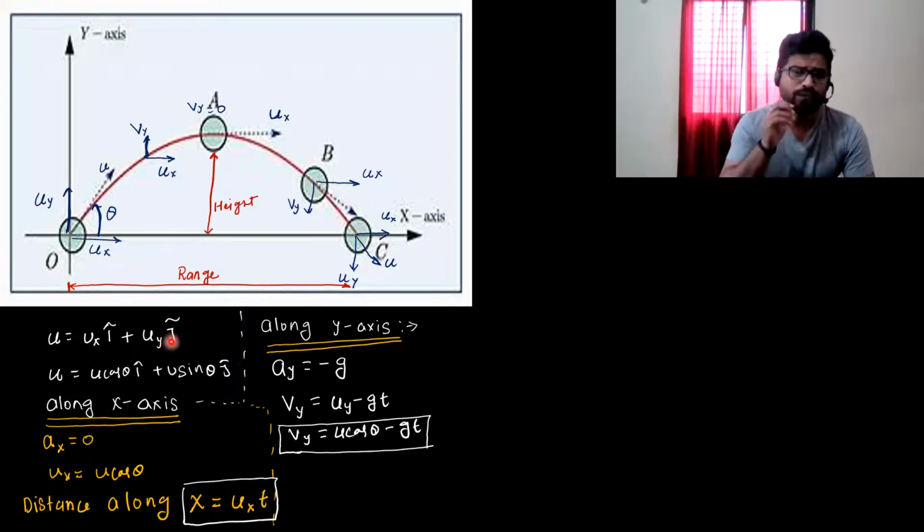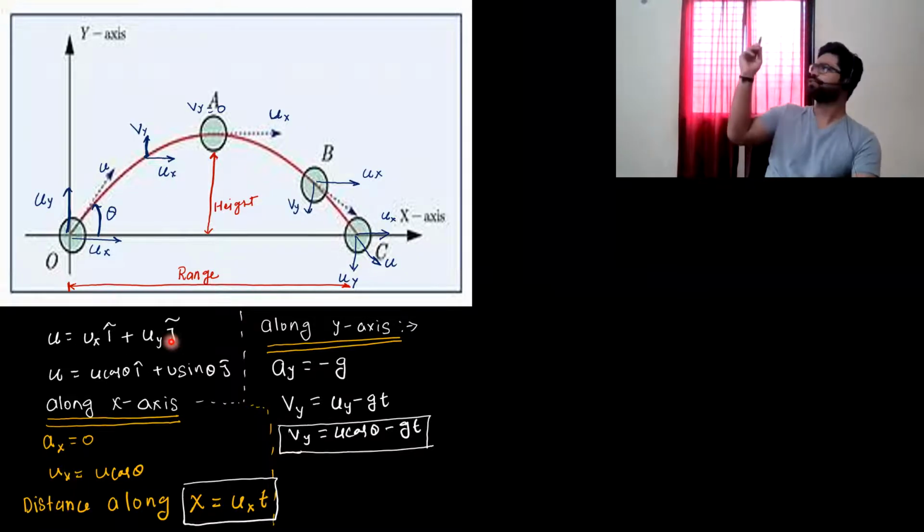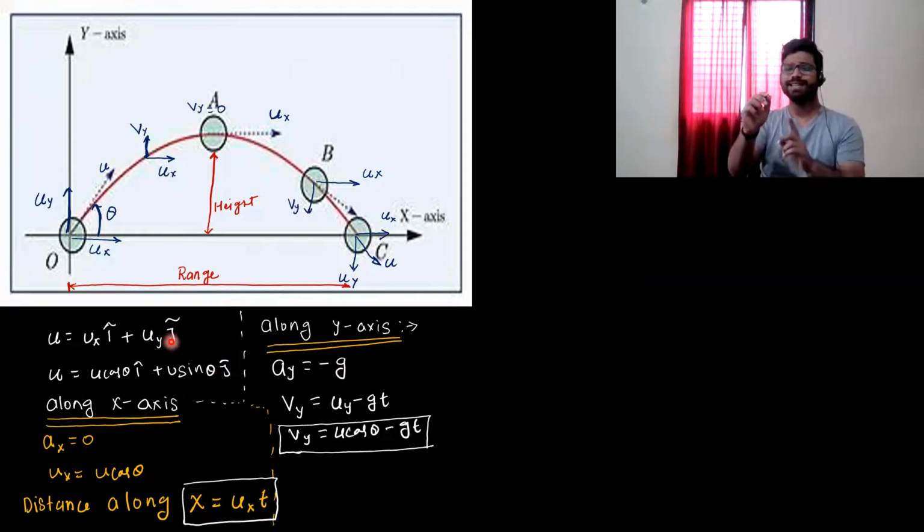Now suppose we try to analyze motion in x direction, horizontal direction. If I have thrown this object, there is no force acting on it in x direction. And if no force is acting in x direction, which means there is no acceleration in x direction.